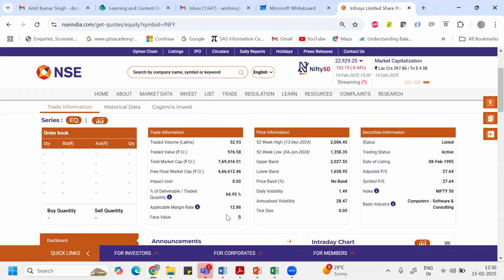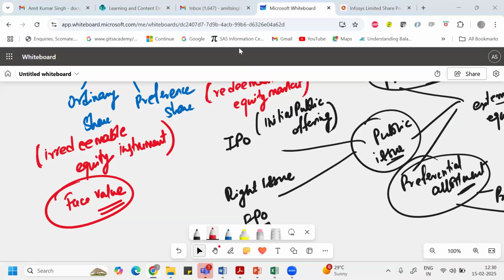If Infosys had to go bankrupt, the value they'll give back to the shareholder would be only 5 rupees per share. That is what face value means. So face value is not a relevant word when we talk about equity instruments. I hope this part is clear to all of you.